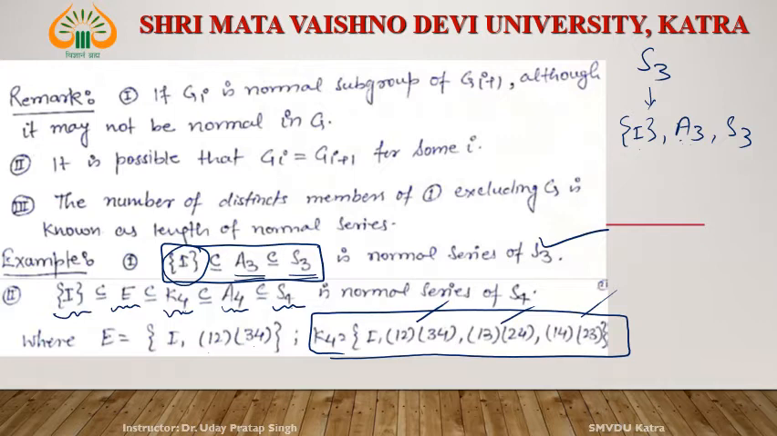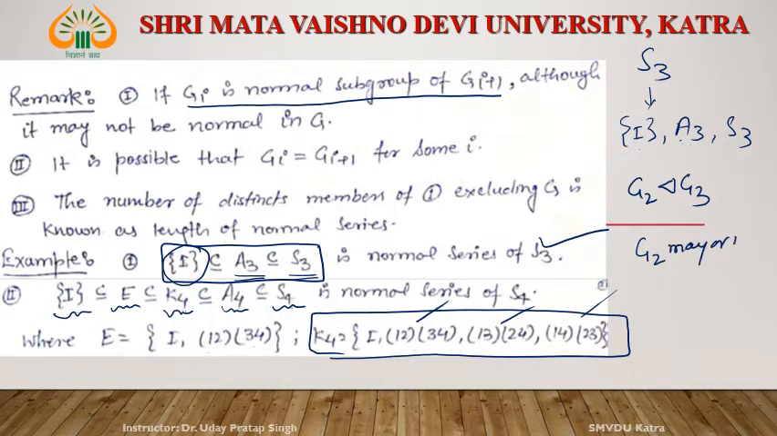Now see the remark. What is the remark? If Gi is a normal subgroup of Gi plus 1, it means G2 is a normal subgroup of G3, but G2 may or may not be a normal subgroup of G. What is G2? G2 is a normal subgroup of G3. But this G2 may or may not be a normal subgroup of G.